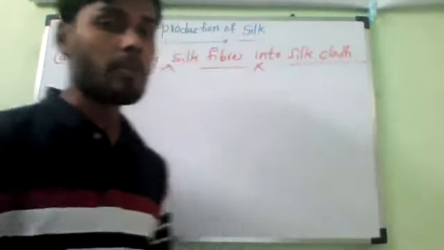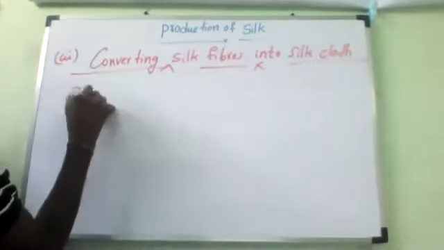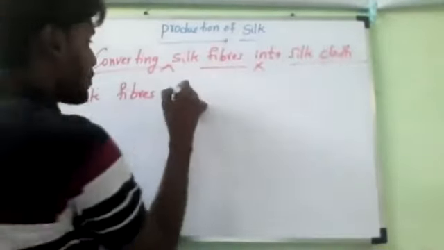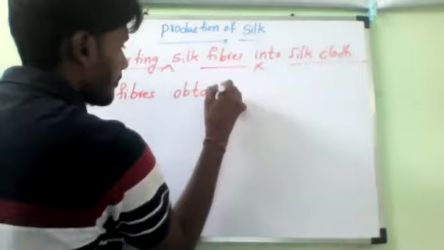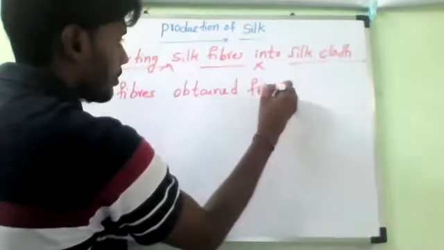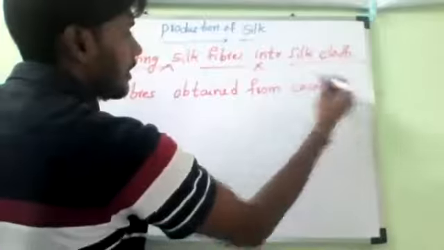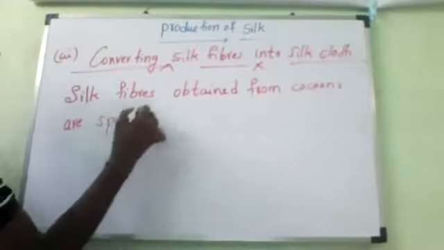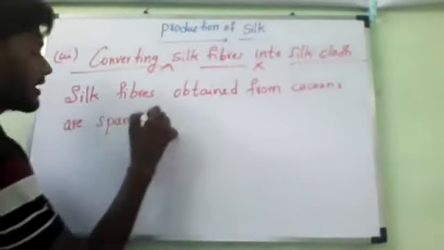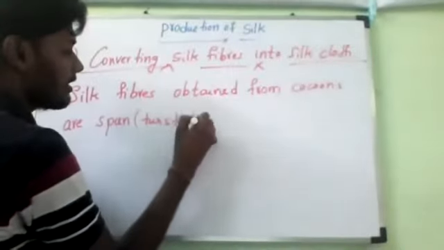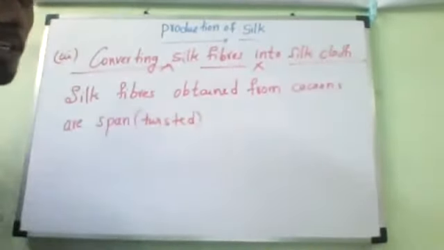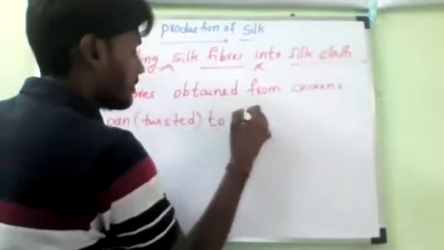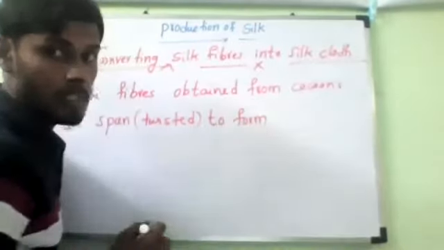Write it. Silk fibers obtained from cocoons are spun, S-P-U-N, spun. Also we can call it twisted. Last time also I have told you, correct? Twisted to form silk threads.